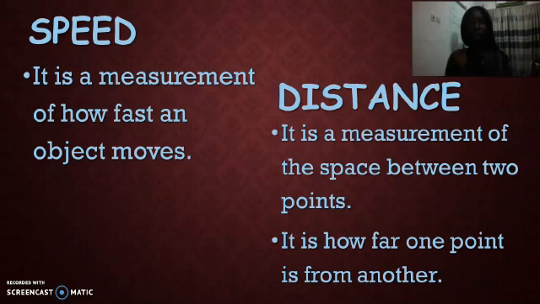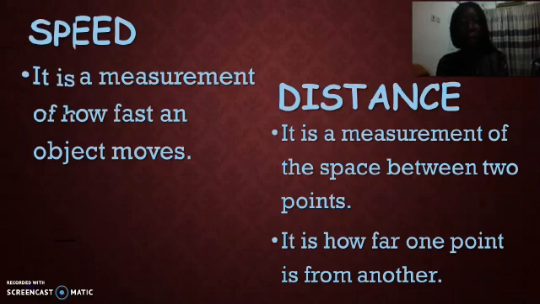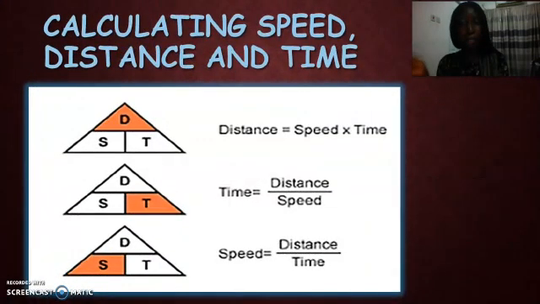Okay? So speed is how fast an object moves. Then distance is the space between 2 points, or how far one point is from another. And I told you when we learnt about measurement that distance can be measured in kilometers, in miles, in meters, and others.